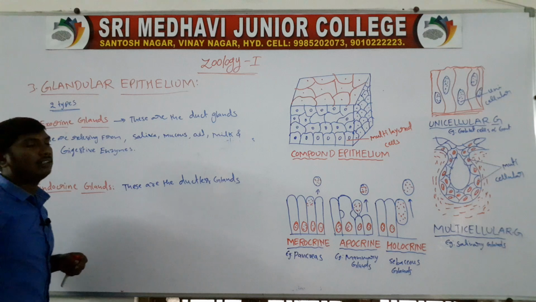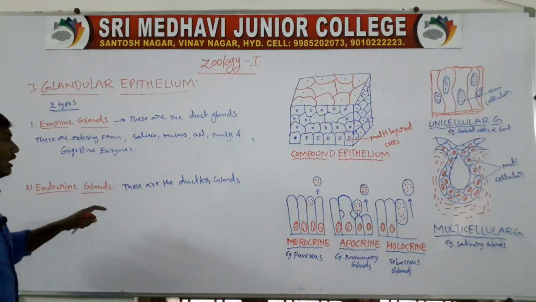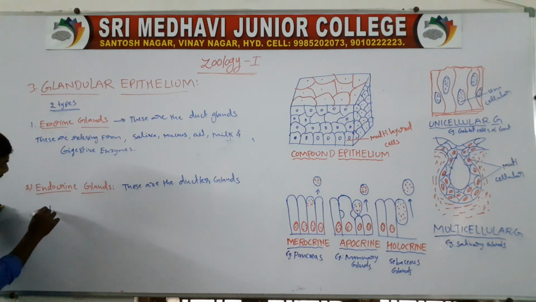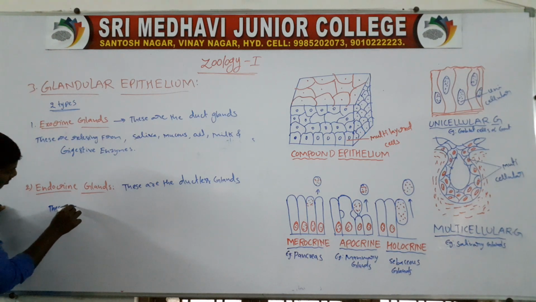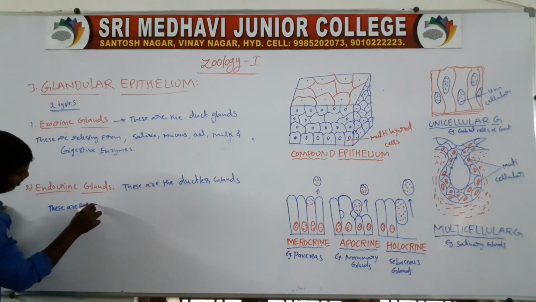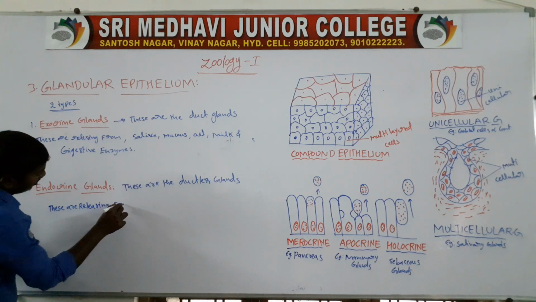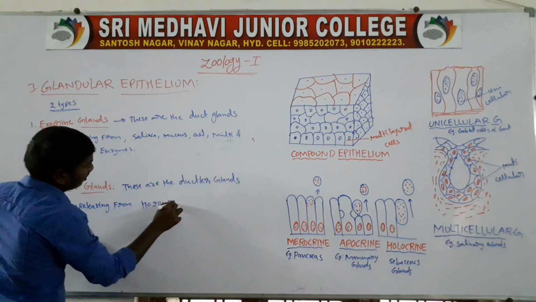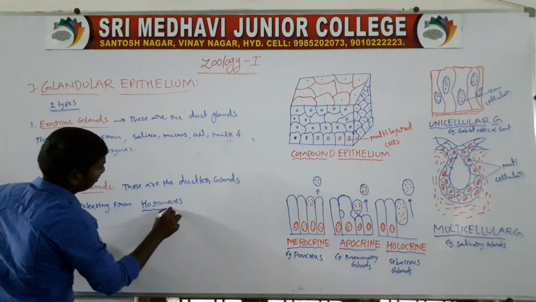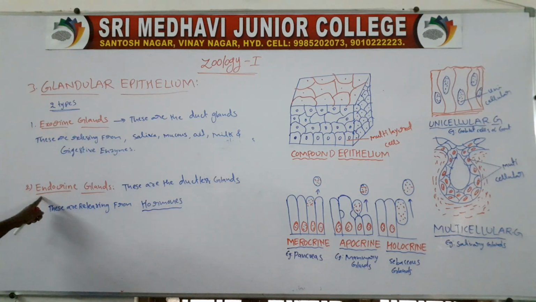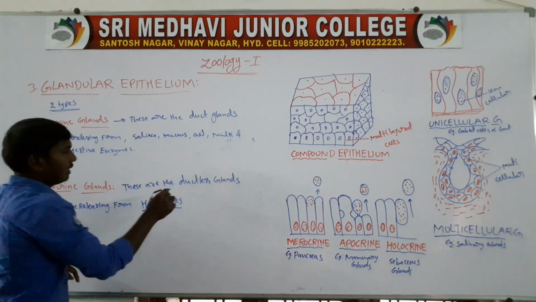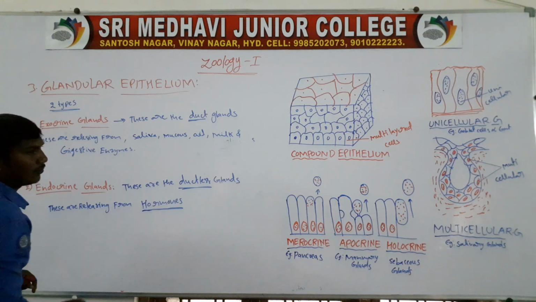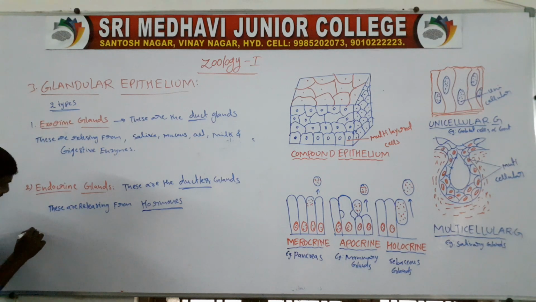Endocrine glands are ductless glands. They release hormones. They release hormones directly into the blood.